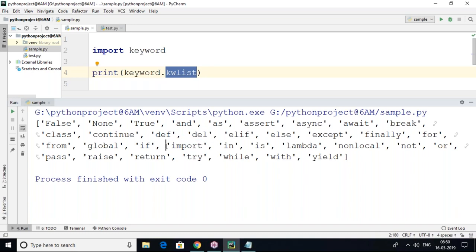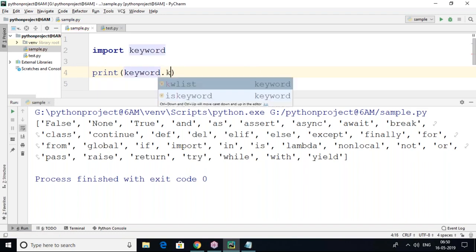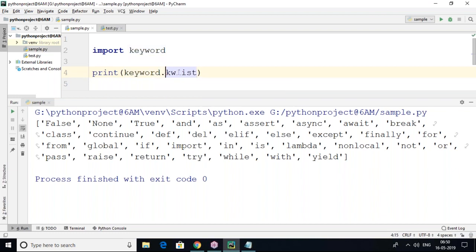I want to get the complete list. Yes, we can do that, no problem at all. Suppose I'm trying to use kw list, but instead I'm giving only None. Is this possible? No, None is not present inside the keyword module. It's one type of keyword actually, but we can't get that. So kw list is a predefined function in the keyword module. So we got this kw list through all keywords.